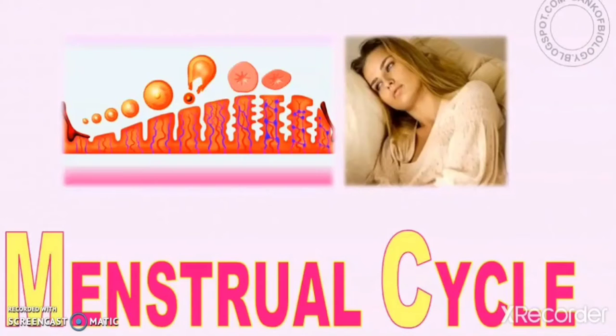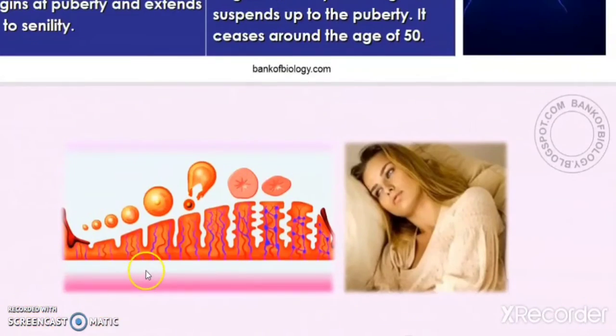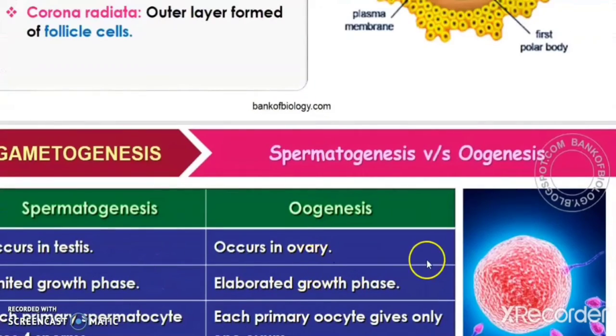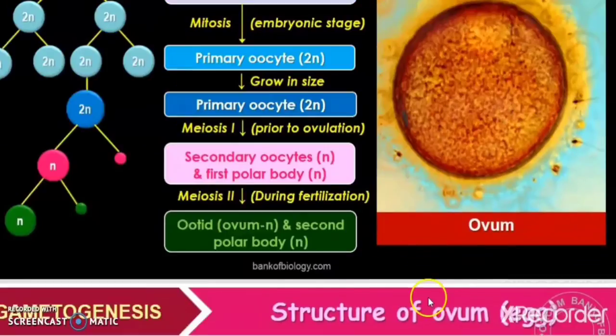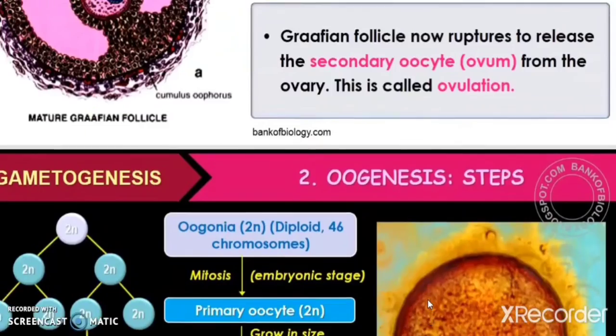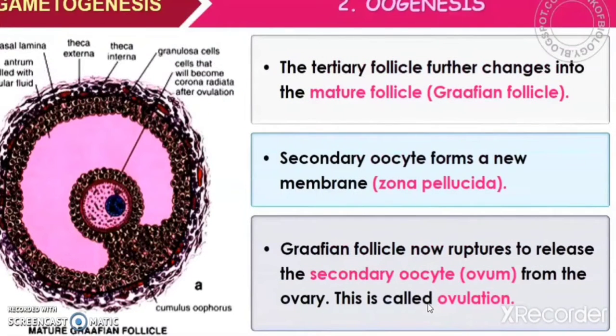Good morning. So I think children you are clear with spermatogenesis and oogenesis, and I hope you understood how the ovum is formed, right? So what happens to the ovum? The primary oocytes will slowly change into the secondary oocyte. Along with that, a polar body is also produced, and it develops a new membrane around itself that is called